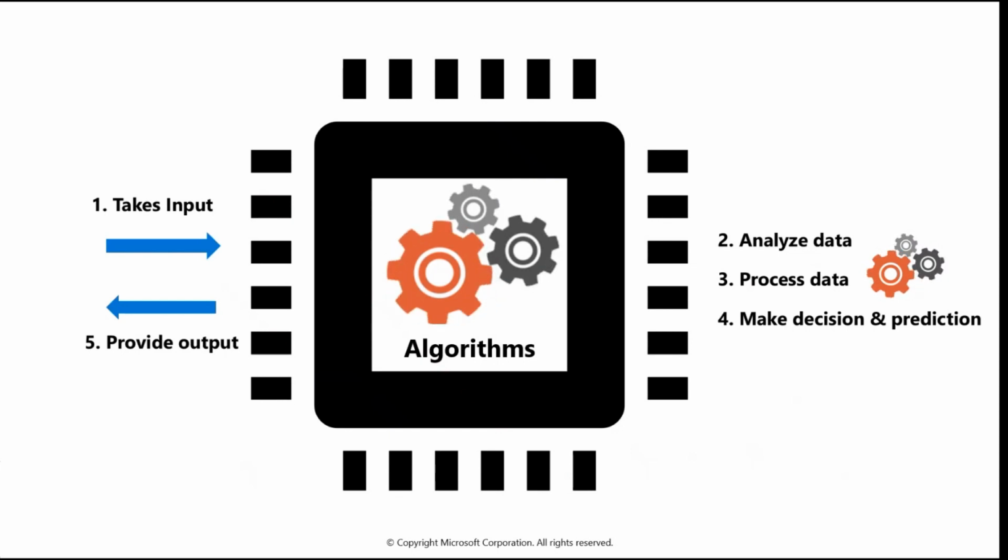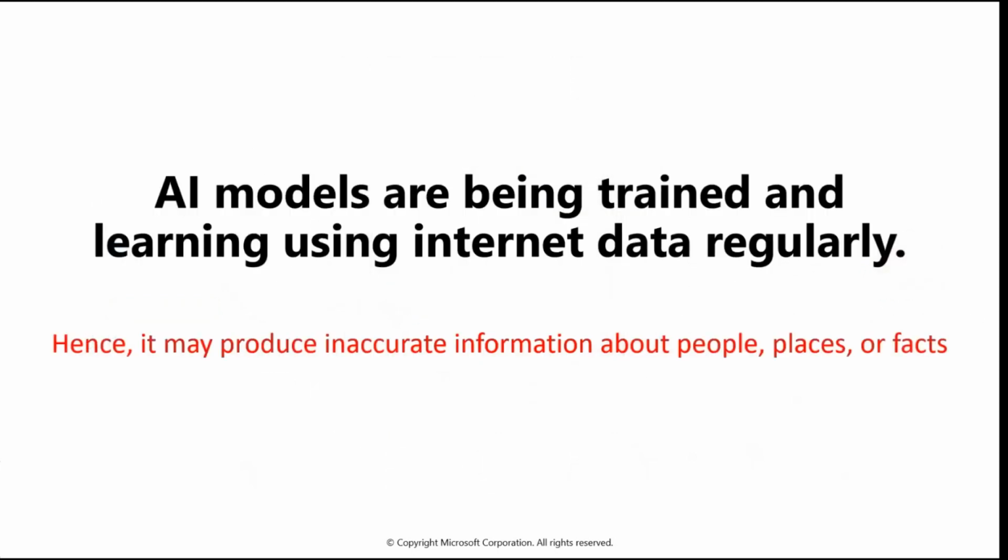Since these AI models are trained by human beings, and they are still learning using internet data regularly, hence they may produce inaccurate information about people, places, or facts. So you cannot 100% rely on the information that you are getting from the AI, right? Once you get the data from the machines or AI model, you have to verify that the information is correct.